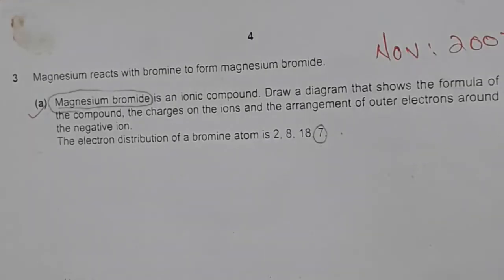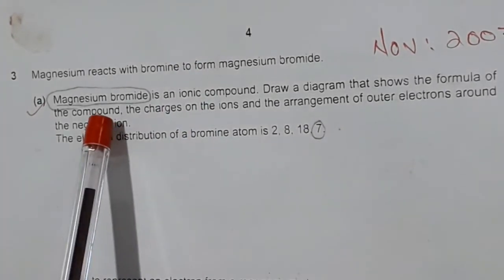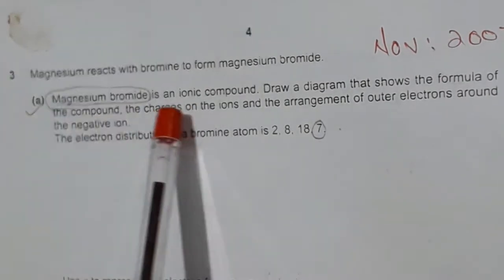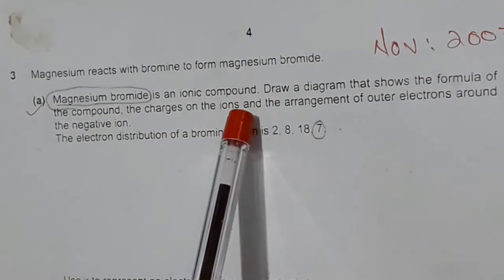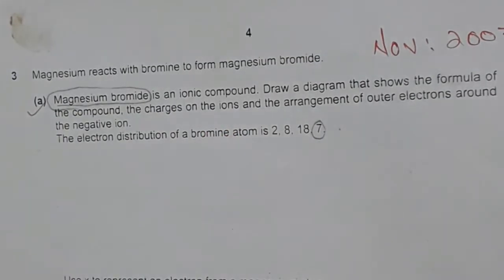Next one, question number 3, November 2007, question number 3, part A. Here a compound is given, magnesium bromide. It is an ionic compound. We have to draw the structure of this compound, the arrangement of electrons in this compound.